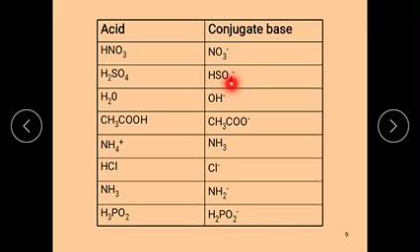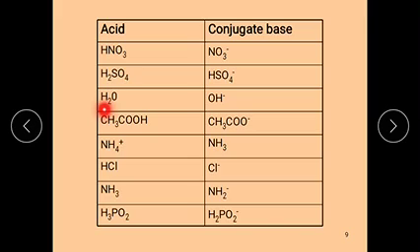H2SO4 is an acid, its conjugate base is HSO4 minus. If we treat it as a base, then when it gains the proton, it converts to an acid, which is called the conjugate acid.